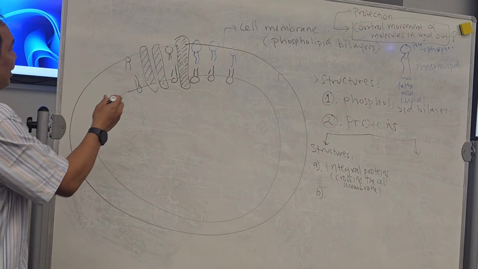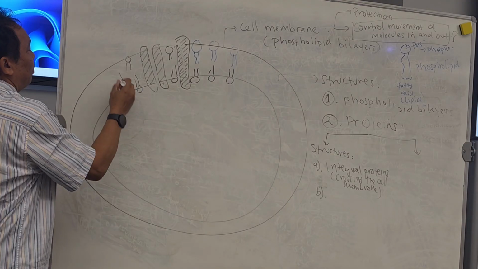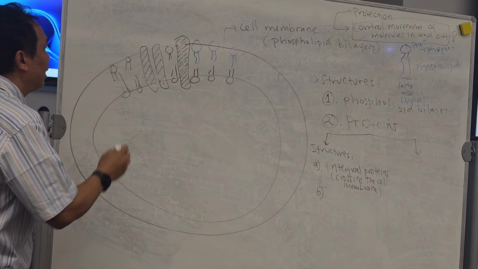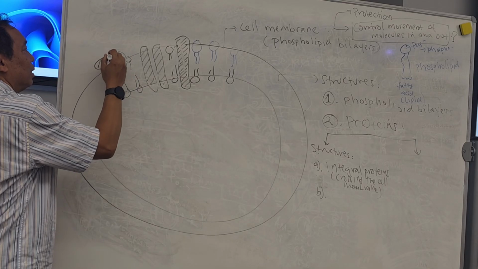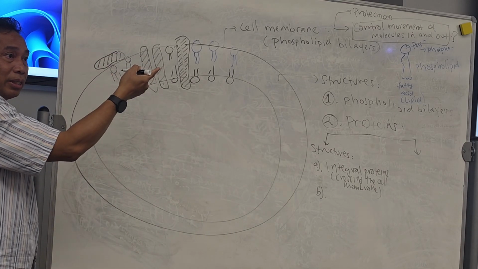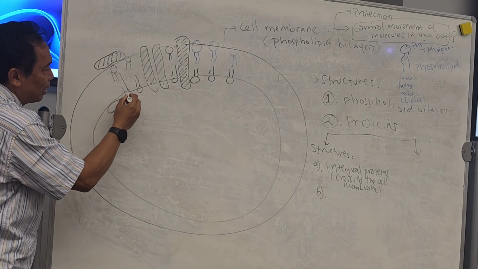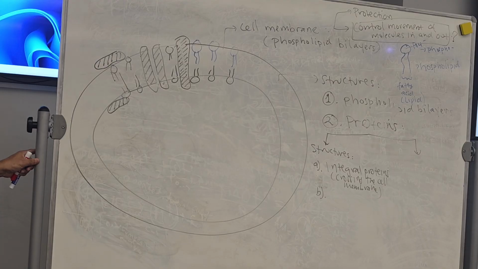The second one, let's say you have cell membranes with a phospholipid bilayer, is the protein that may be here outside, not crossing the cell membrane, or maybe here, attached to the inside of the cell membrane. Can you follow this? Can you see the difference?